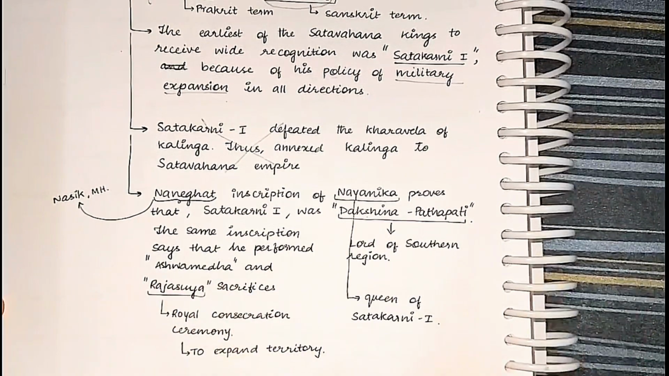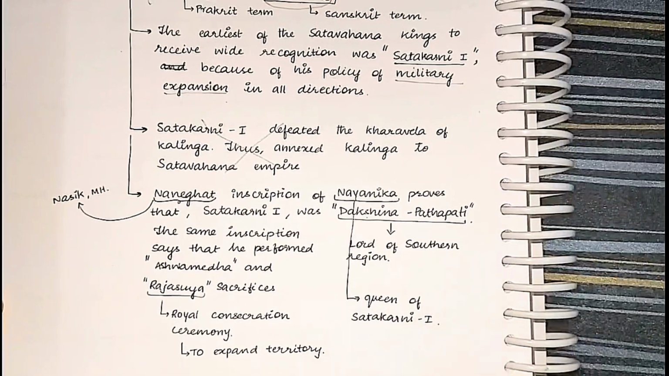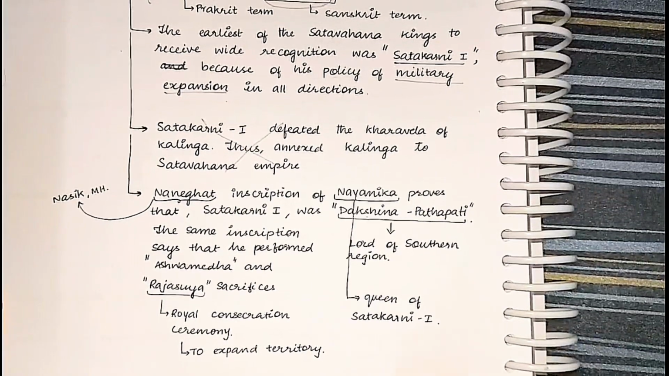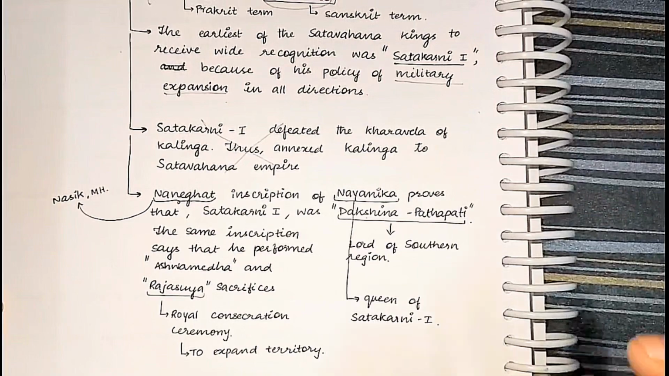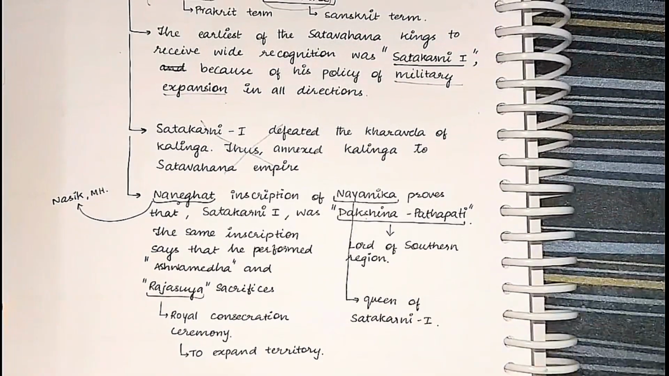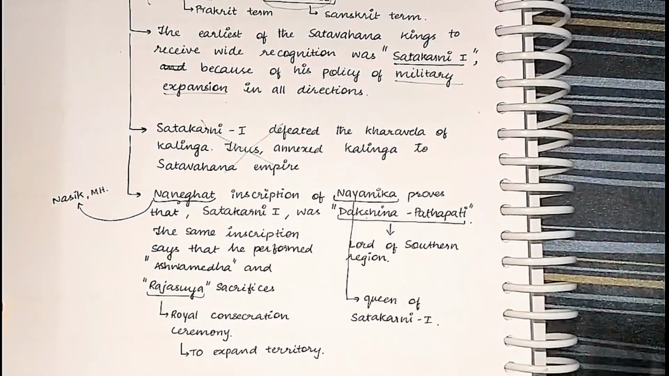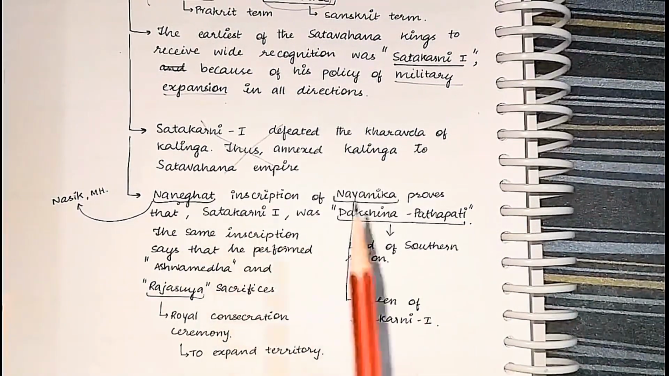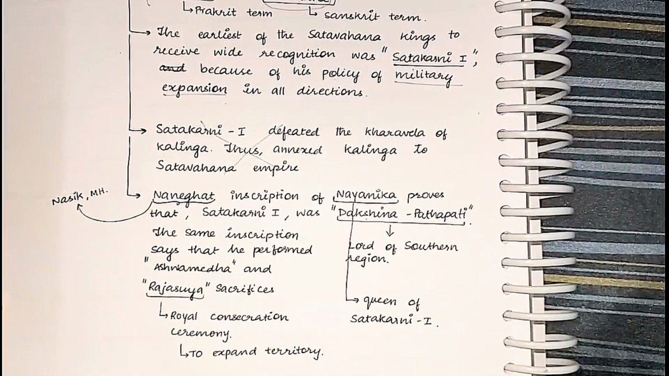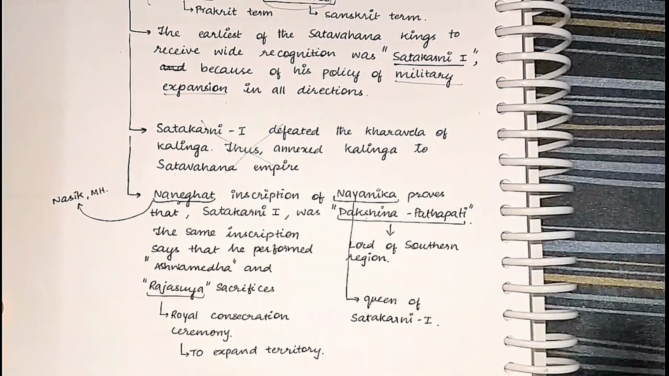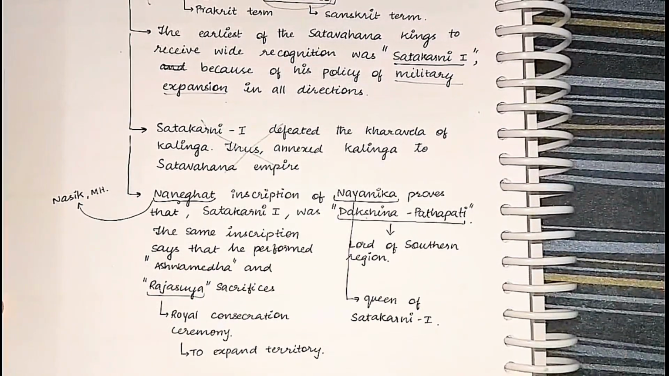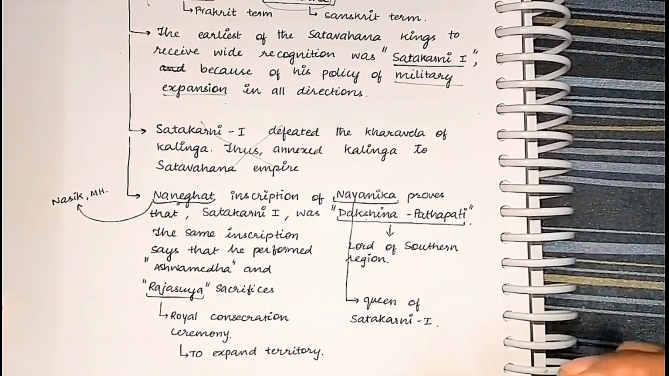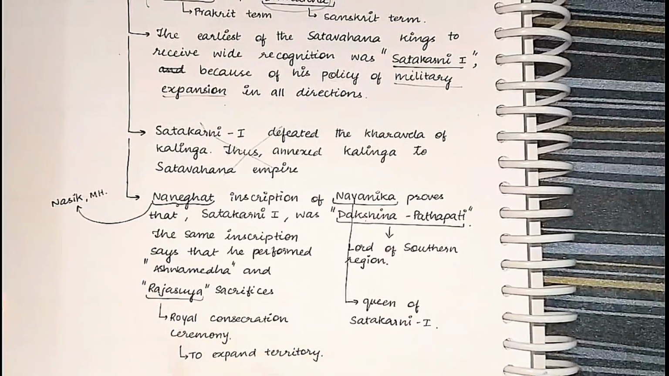Ashwamedha sacrifice is nothing but horse sacrifice. Rajasuya sacrifice is royal consecration ceremony. So basically, wherever you want to quote that Shatavahanas performed the Brahminical sacrifices, you can quote the Naneghat inscription. You can write like, as per Naneghat inscription of Nayanika, Shatavahana performed these rituals and sacrifices, just to show that Shatavahanas had the Brahminical tinge. You need to know this particular fact.